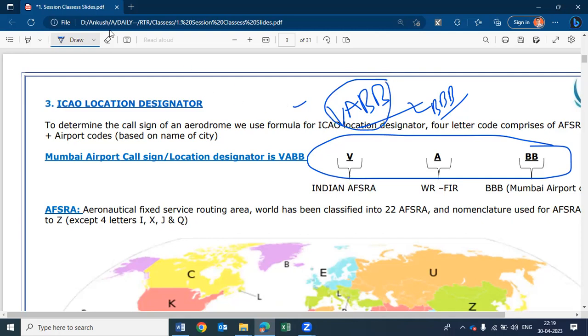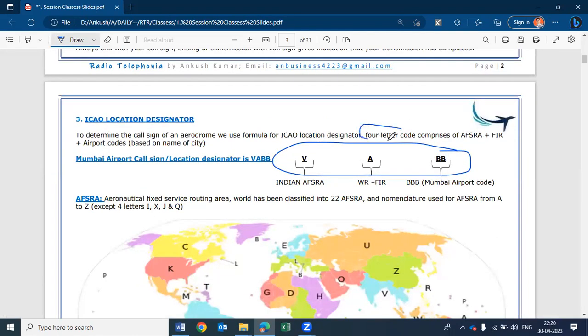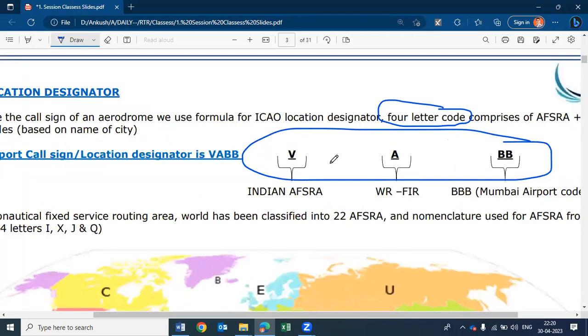So, how has this been set to VABB? Why is Mumbai written as VABB, Victor Alpha Bravo Bravo, instead of Mumbai, as a VOR code or as an airport code? This is the set of rules defined by ICAO, that all airports will be allotted 4-letter airport codes. Okay, 4 letters only. What do the 4 letters consist of?